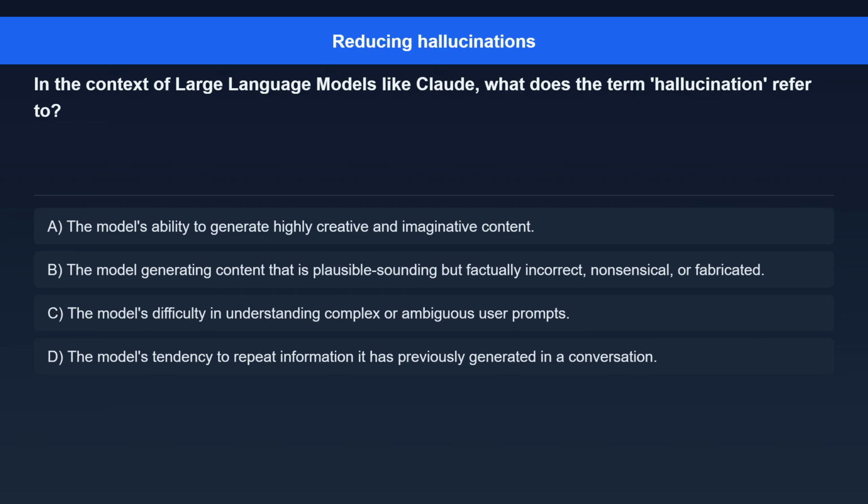Question 7. In the context of large language models like Claude, what does the term hallucination refer to? Option A. The model's ability to generate highly creative and imaginative content. Option B. The model generating content that is plausible sounding but factually incorrect, nonsensical, or fabricated. Option C. The model's difficulty in understanding complex or ambiguous user prompts. Option D. The model's tendency to repeat information it has previously generated in a conversation.